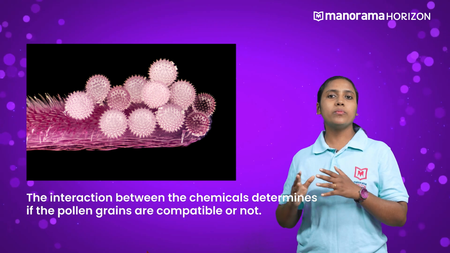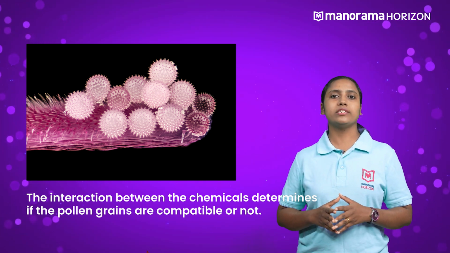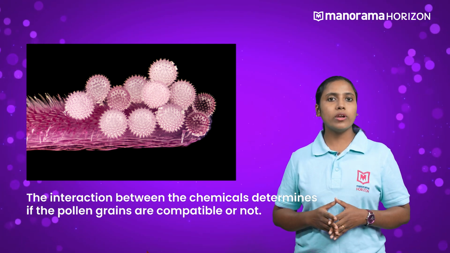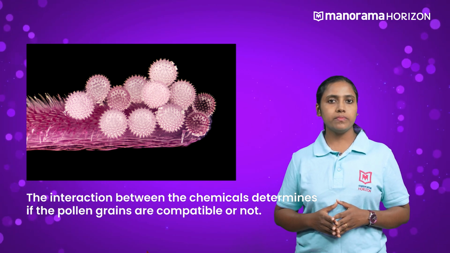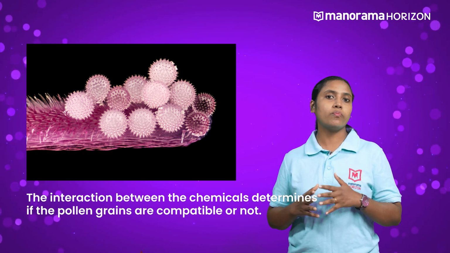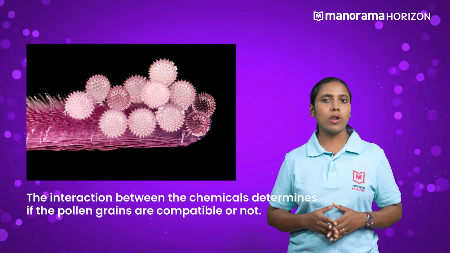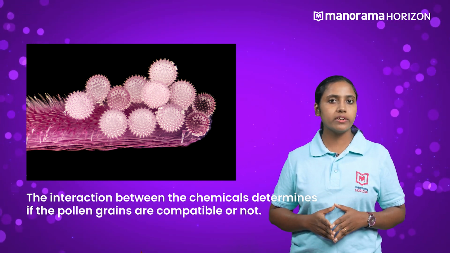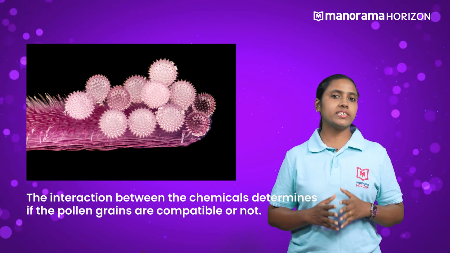The incompatible pollen grains are recognized and inhibited from germinating to form the pollen tubes. On the other hand, the compatible pollen grains are allowed to germinate to form the pollen tubes. Now, plants have self-incompatibility to prevent self-pollination. The interaction between the chemicals of the pollen wall and pistil also recognizes the self-incompatible pollen grains and prevents their germination on the stigma.